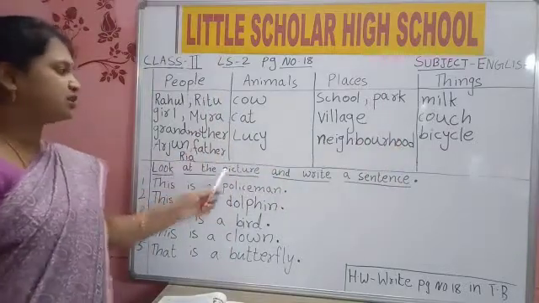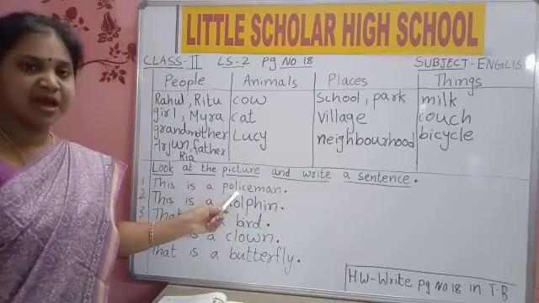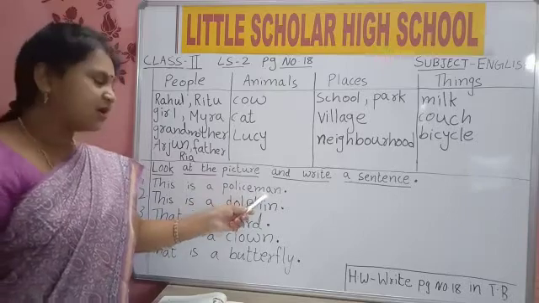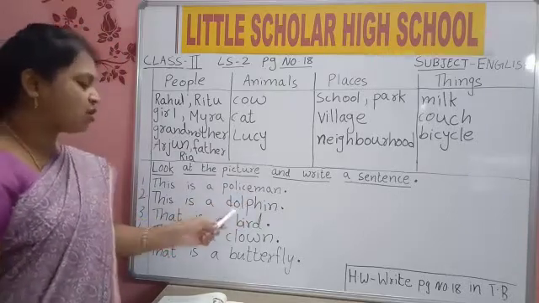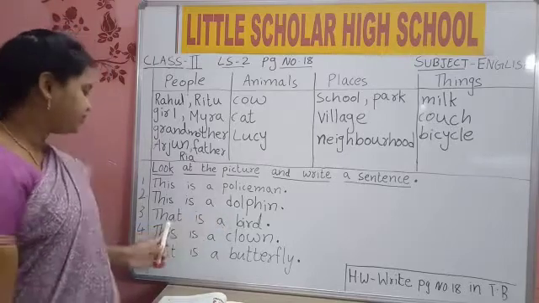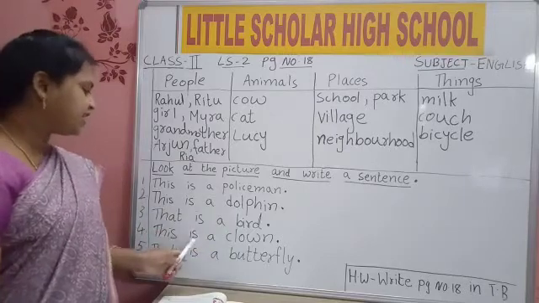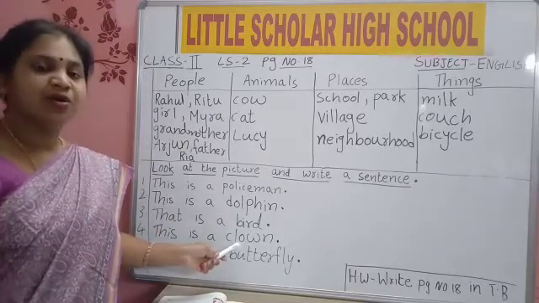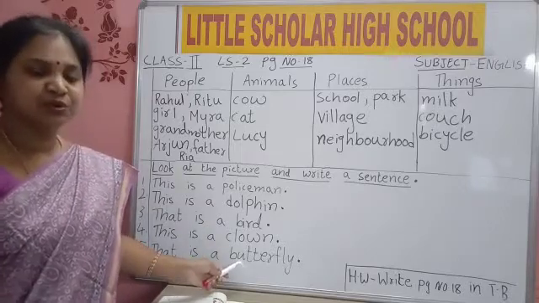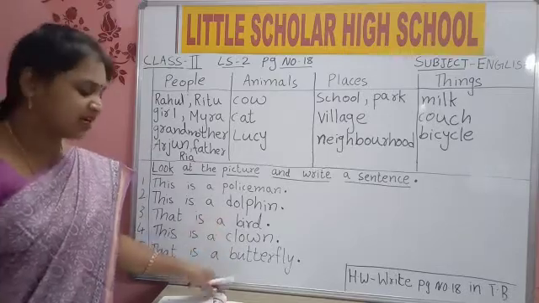Next, look at the picture and write the sentence. This is a policeman. P-O-L-I-C-E, police. M-A-N, man, policeman. This is a dolphin. D-O-L-P-H-I-N, dolphin. That is a bird. B-I-R-D, bird. This is a clown. C-L-O-W-N, clown. That is a butterfly. B-U-T-T-E-R, butter. F-L-Y, fly, butterfly.